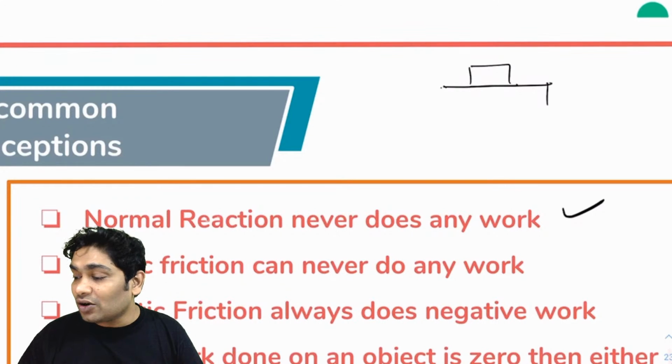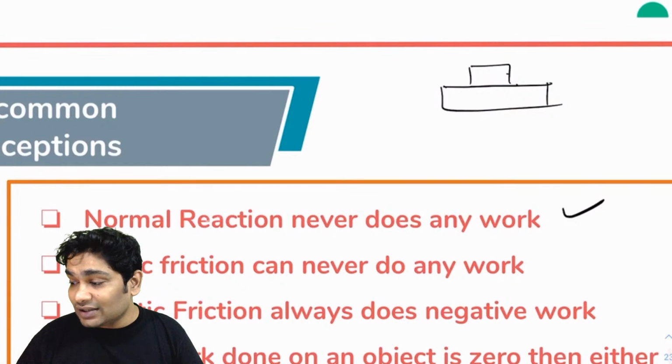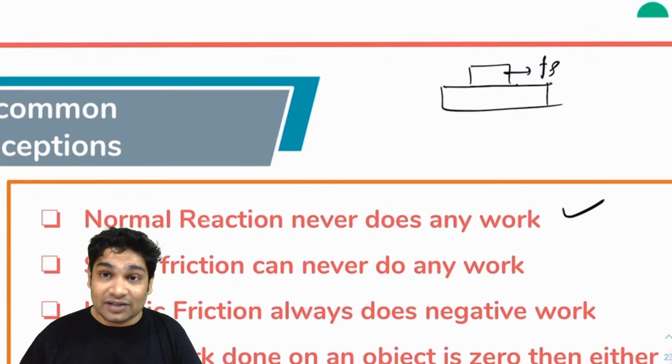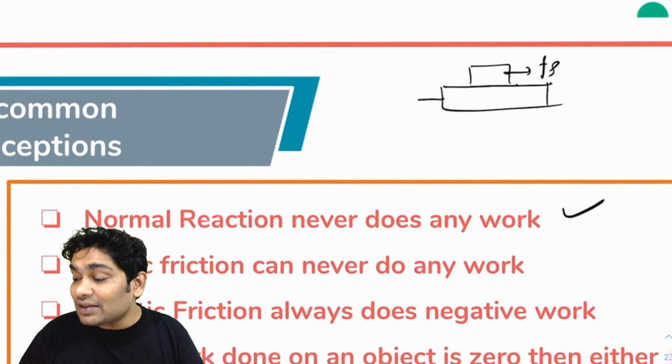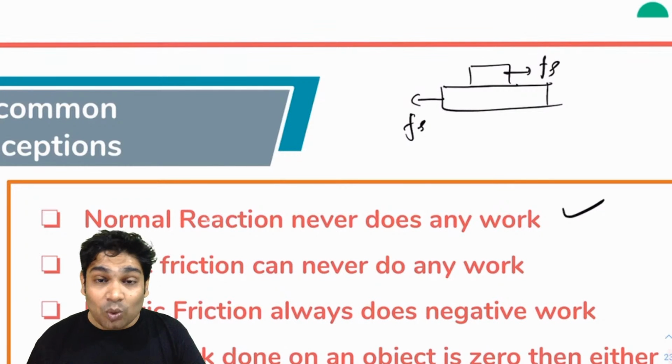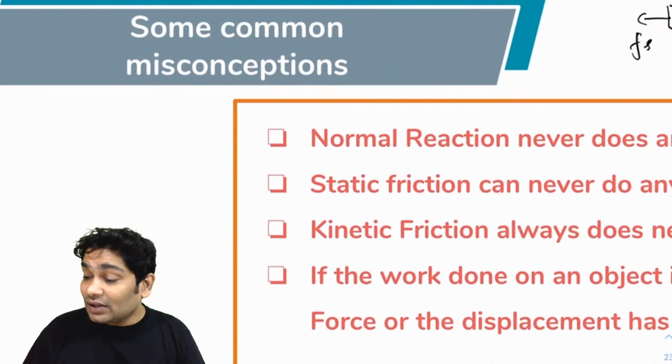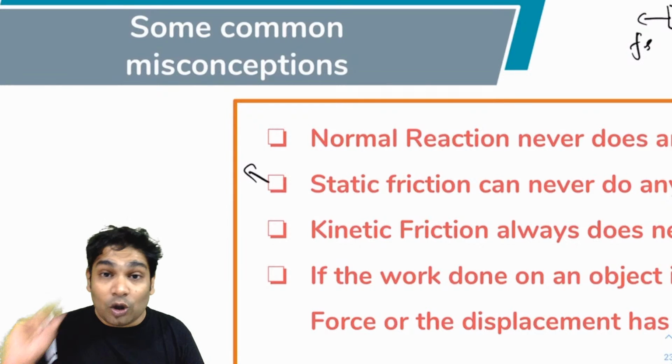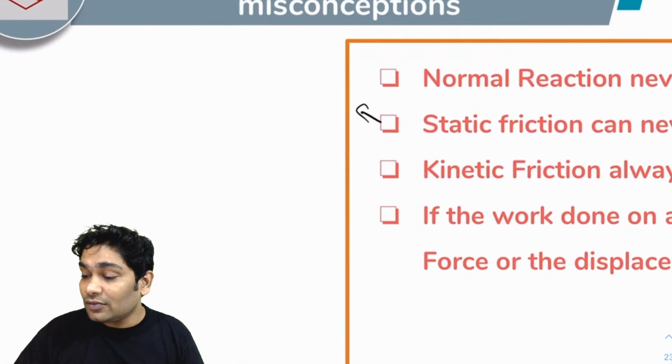If you have two blocks in contact, and this one is applying Fs on this, the force of static friction, and this one is applying Fs on this, again the force of static friction, one thing you need to remember is that the net work done by static friction